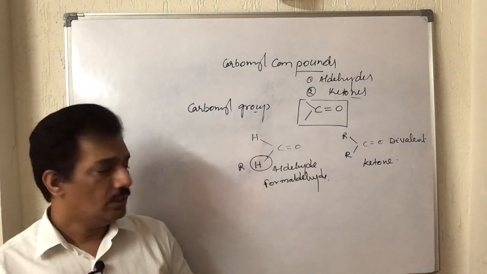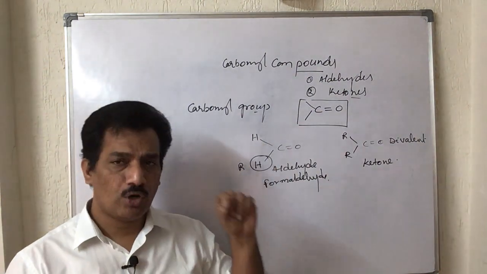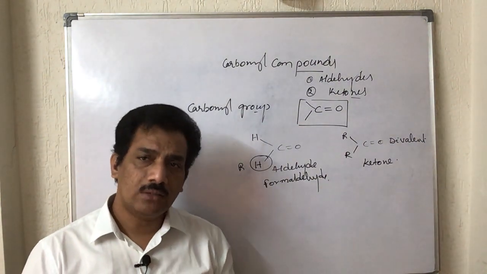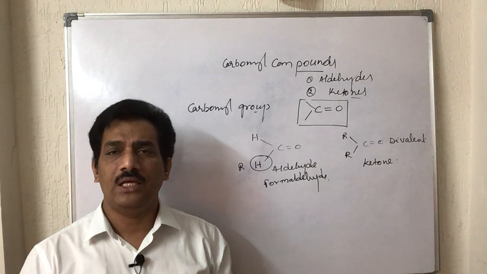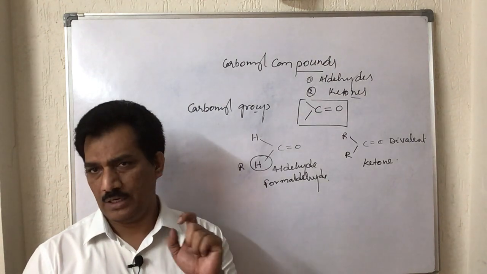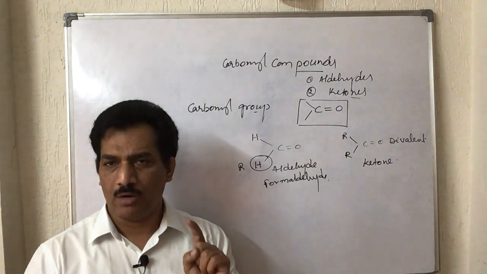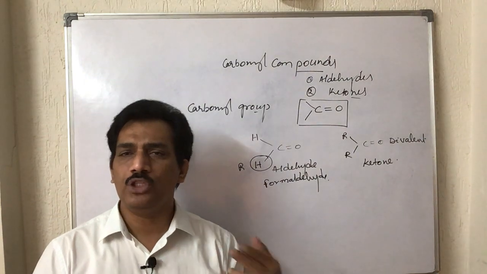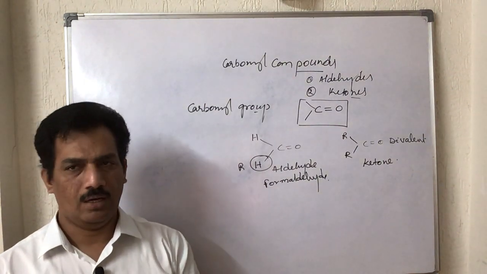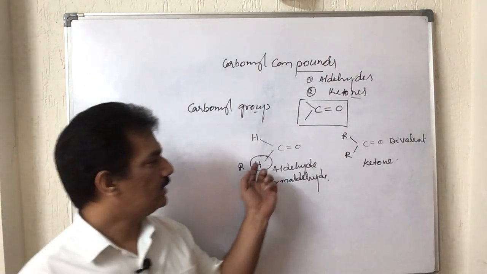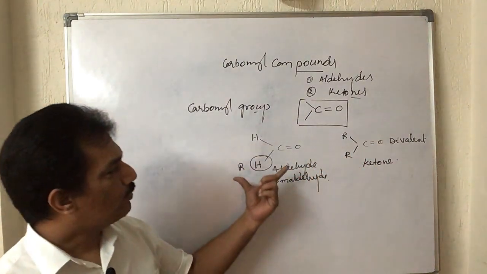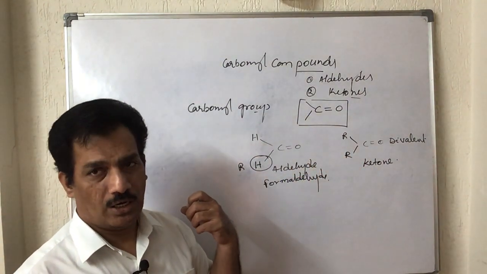Unlike that, if one of the valencies is bonded with hydrogen and the other valency is bonded with carbon, then it is aldehyde, except one. That one is nothing but formaldehyde. In formaldehyde, both the valencies are bonded with hydrogen. Clear? That is about the types of the carbonyl compounds.